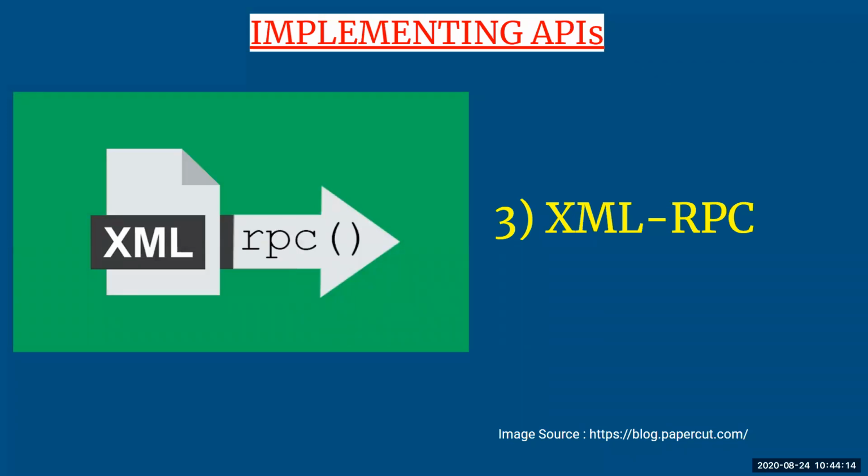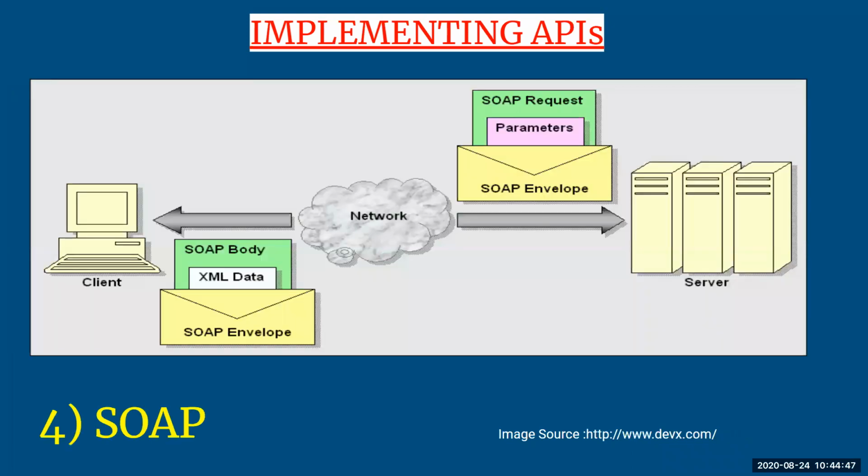And the reason why XML is used is because it is simple to implement. Those who know the basics of HTML can easily design or encode with XML. The syntax is different, but that's also not a big difference between HTML and XML. You can even have user defined tags in XML. So it is a powerful language, and when you combine it with implementing APIs over RPC, it becomes a good combination for implementing your APIs. Let's move to the next.